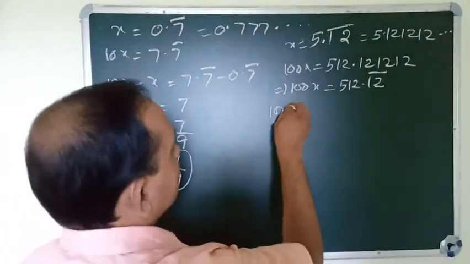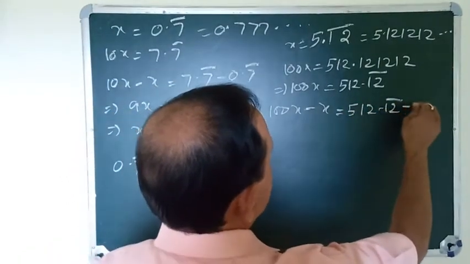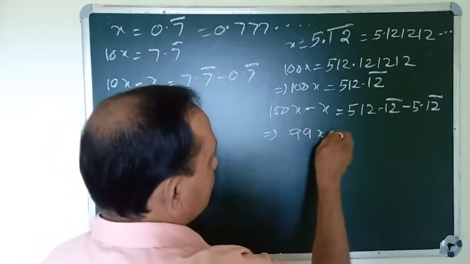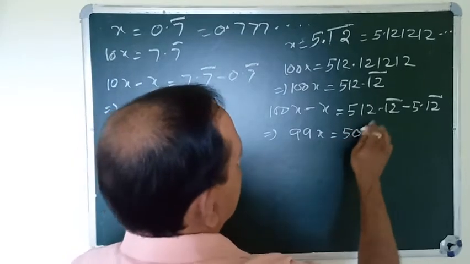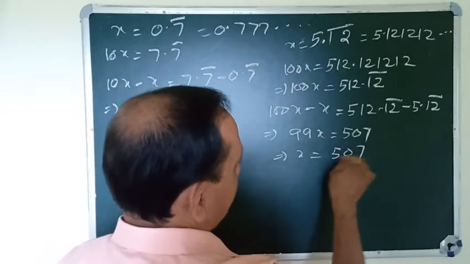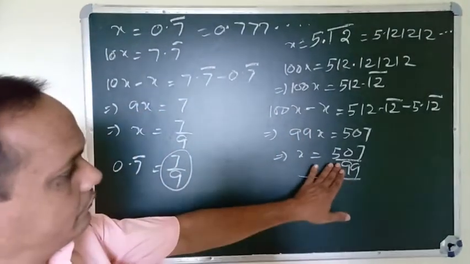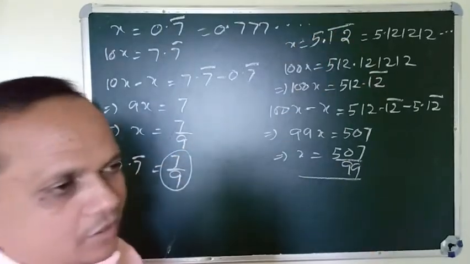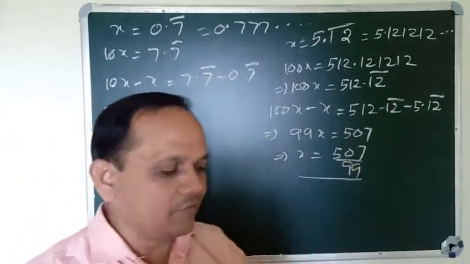So 100x minus x equals 512.12 bar minus 5.12 bar. This implies 99x equals 512 minus 5, which is 507. So x equals 507 by 99. This is the rational number for the repeating non-terminating decimal.